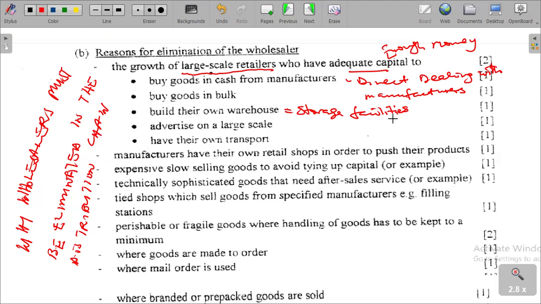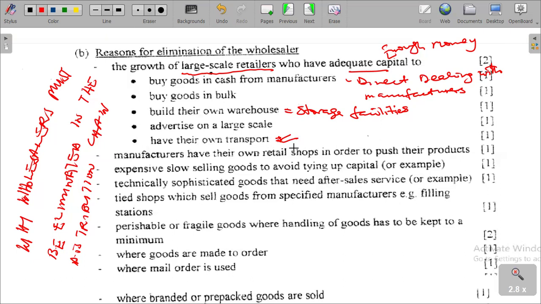And then they've got the handling capacity of the goods. We talk about advertising on a large scale by the large-scale retailers, and they also have their own transport, which is a good advantage in that regard.